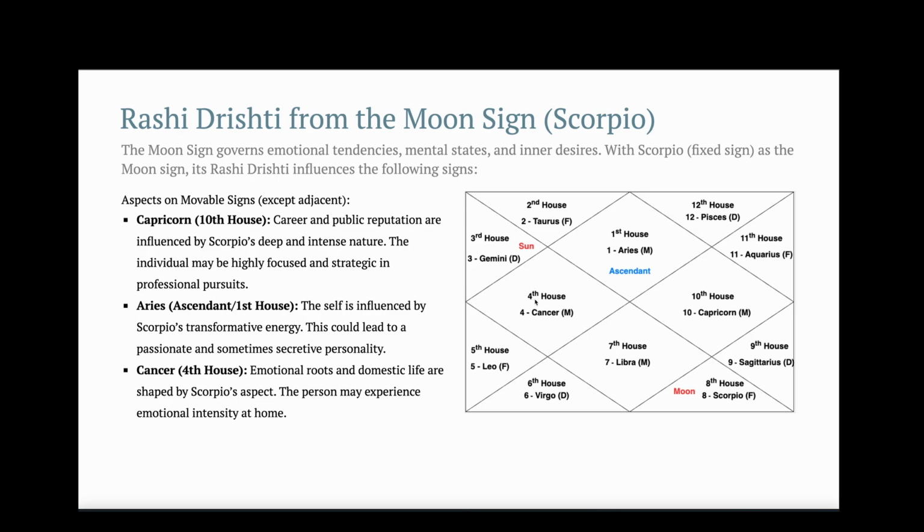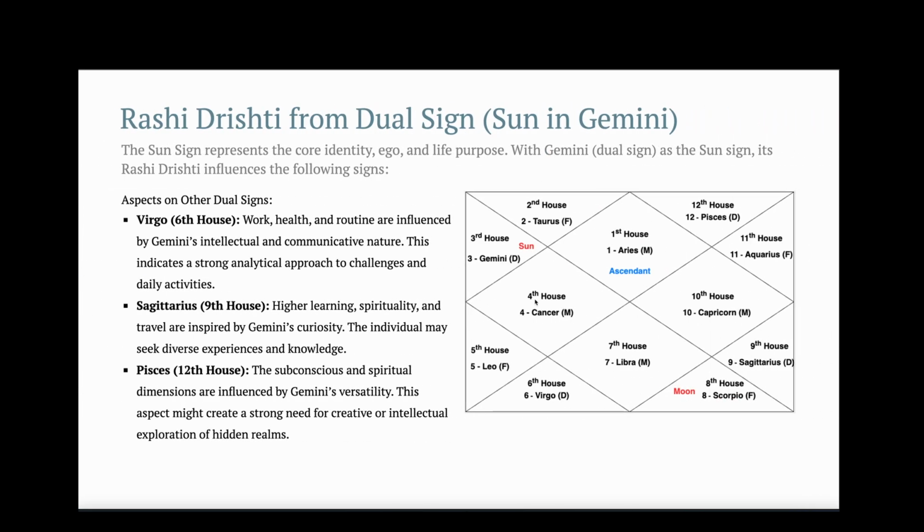And it also aspects the 4th house of emotion and domestic life. So this person might experience emotional intensity at home.